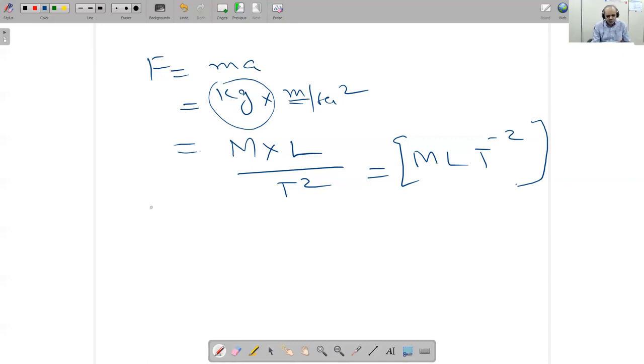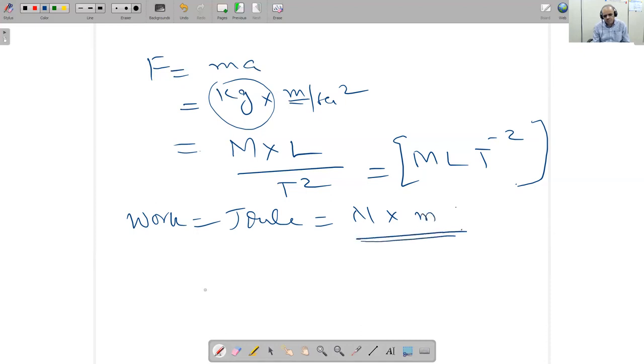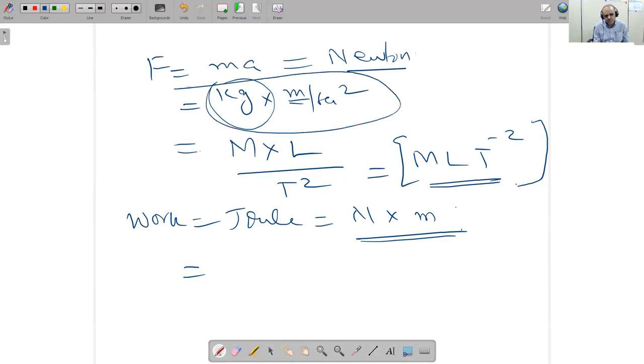Okay. So similarly, work. Work unit is what? Joule. Joule is equal to Newton into meter. This is the definition of joule. You will study it. So Newton, here you can see the Newton dimension is this one, because force unit is Newton.